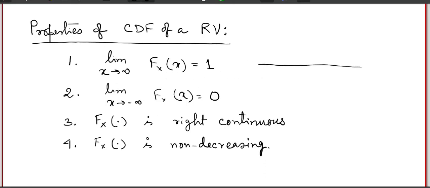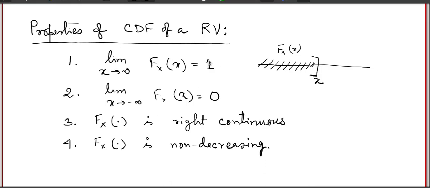Basically I have the real line here. If this point is x, then the distribution function is nothing but the probability of this side, the probability of X less than or equal to small x. Now if I push this point x to infinity, that means I will cover the whole real line, which means the random variable is in the real line, and the random variable is always in the real line.